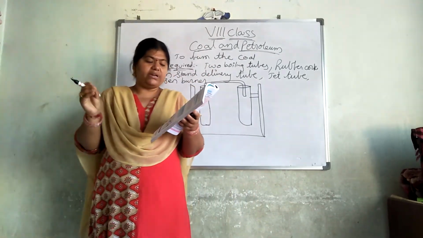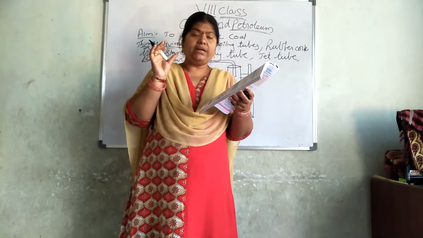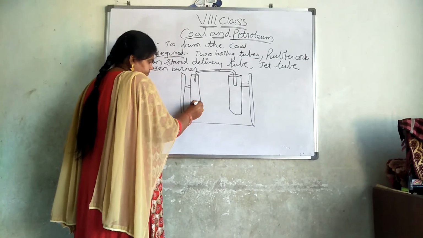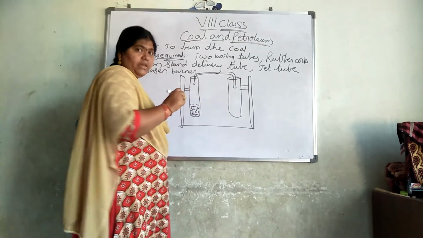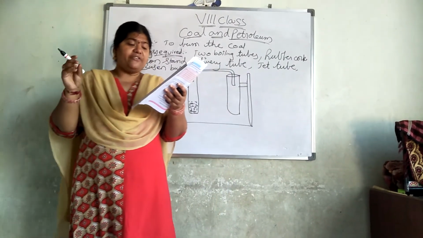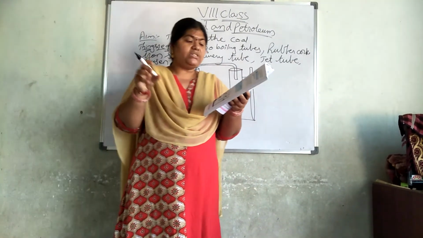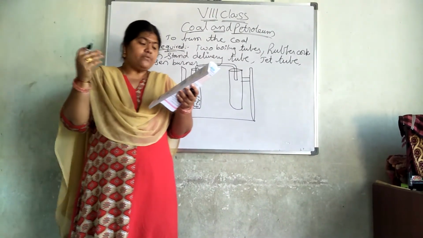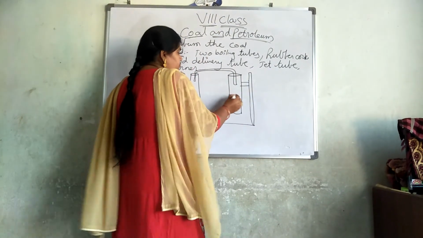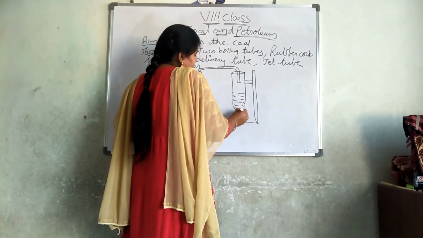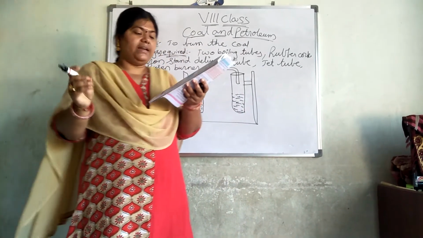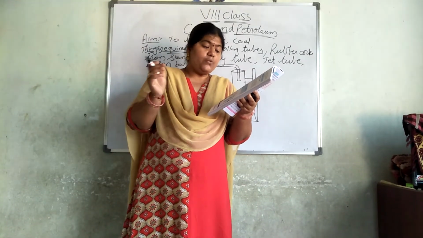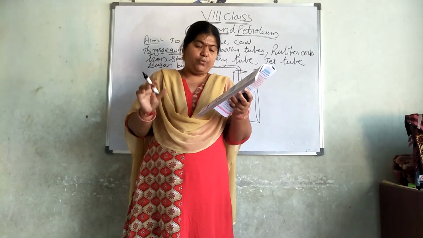Now what is our experiment? Take a spoon of powdered coal into a hard boiling tube. Here we have to put the coal inside and fix it to a stand as shown in the figure. Close the test tube with a rubber cork. Already we did it. And connect it to another boiling tube which is partially filled with water. Here we have to fill this test tube with water. It is fixed to the other stand with the help of a U-shaped delivery tube as shown in the figure.